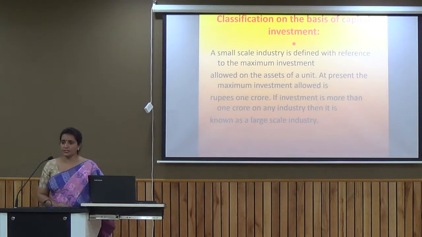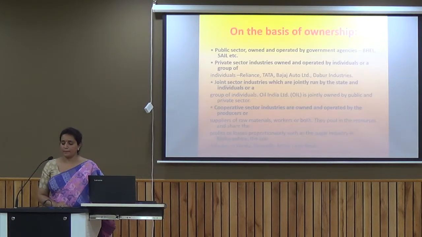Another classification is on the basis of the capital investment. Now, we have divided the industry into two categories. If the industry has an investment of less than 1 crore, we call it a small scale industry. And if the industry has more than 1 crore, we call it a large scale industry. So 1 crore plays an important role to bifurcate the industry on the basis of capital investment.